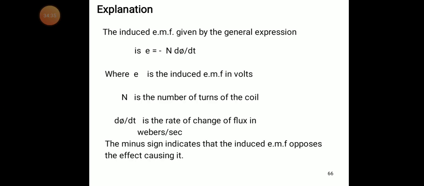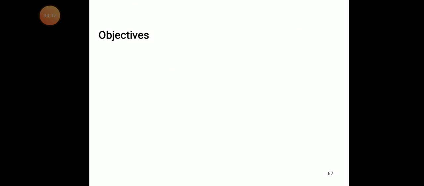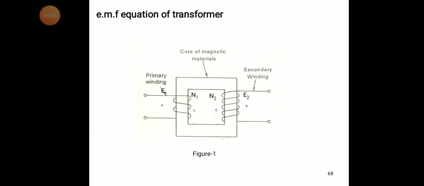Now we discuss the next topic, the EMF equation of the transformer. What is the electromotive force equation of a transformer? The primary winding induced EMF is E1, and the secondary winding EMF is E2. The number of turns of the primary winding is N1, and the number of turns in the secondary winding is N2.